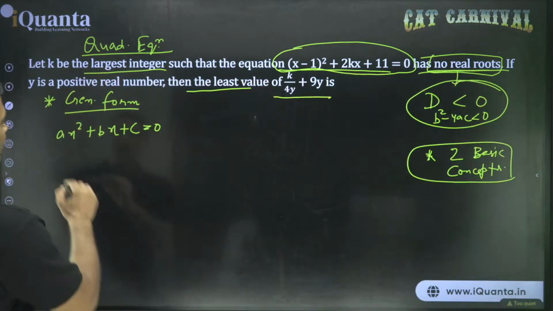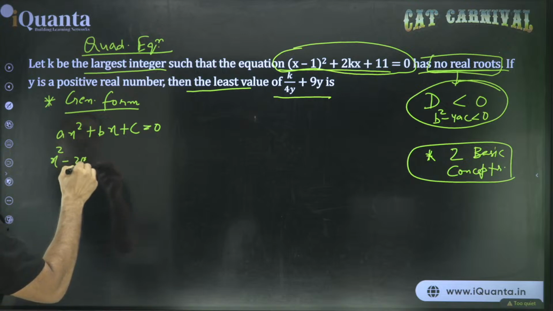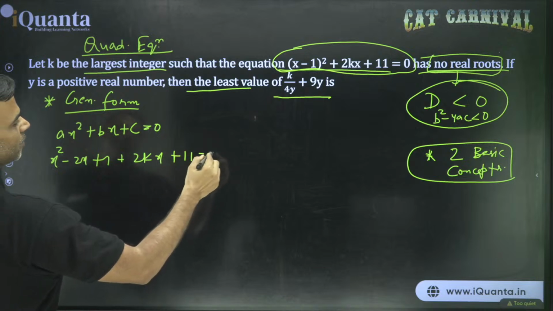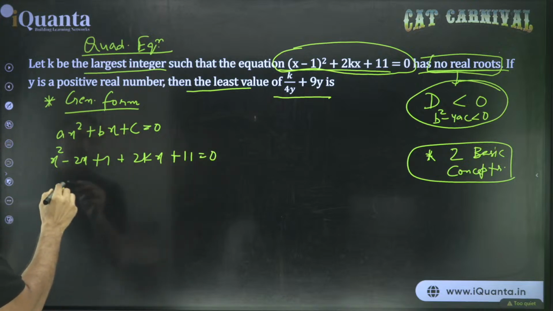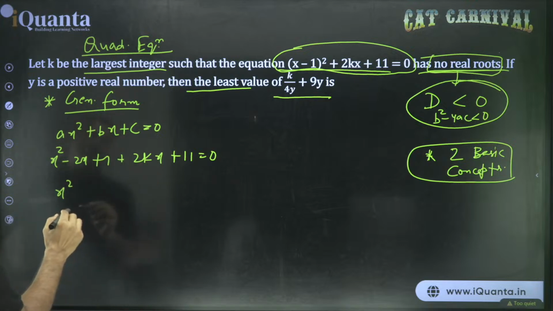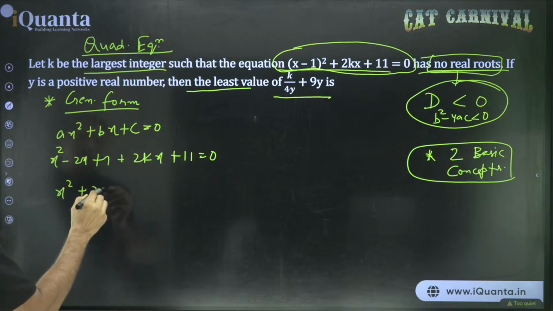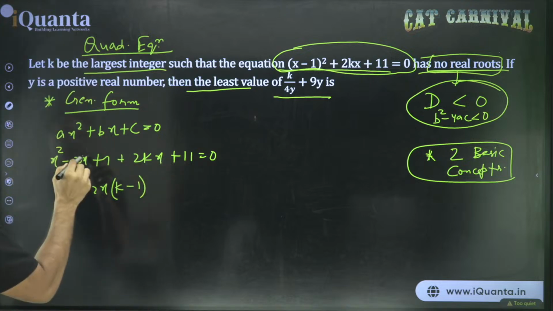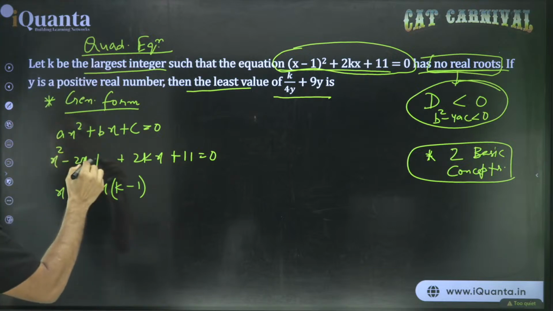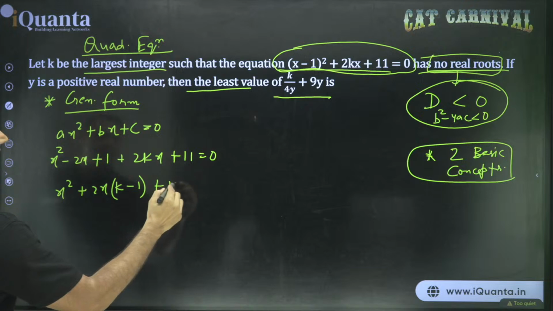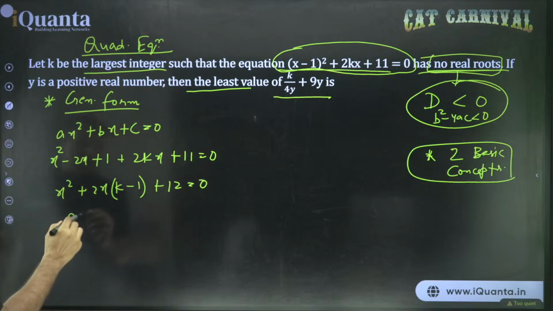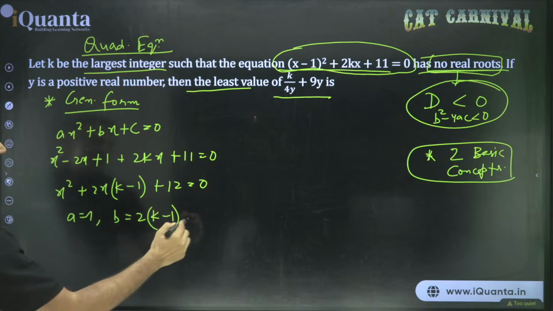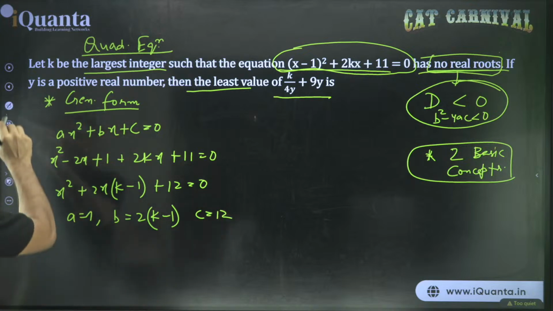If you open that, you will get x square minus 2x plus 1 plus 2kx plus 11, that is equal to 0. So this gives us x square minus 2x plus 2kx. So I can write this as plus 2x into (k minus 1) and 11 and 1, 12. This is 1. We have just opened (x minus 1) whole square plus 12. That is equal to 0. So this gives us a equal to 1, b equal to 2 into (k minus 1) and c equal to 12.